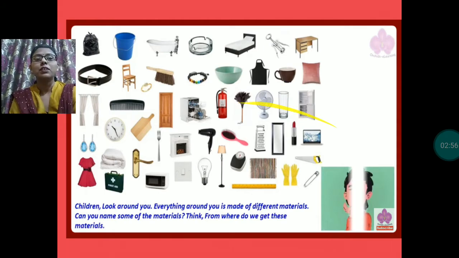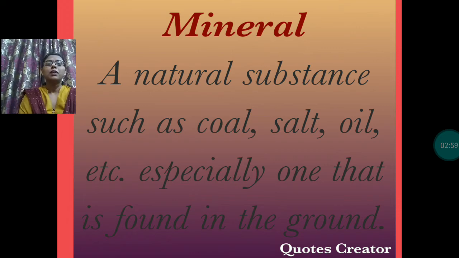You can see, a mineral is a natural substance such as coal, salt, oil, etc., especially that is found in the ground, and it is known as mineral. In your book it is given that minerals are substances that occur naturally in the earth. Yes, it is correct that the things that occur naturally in the earth are known as minerals.